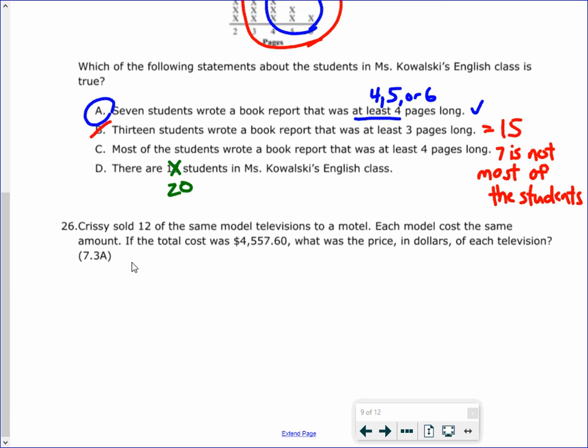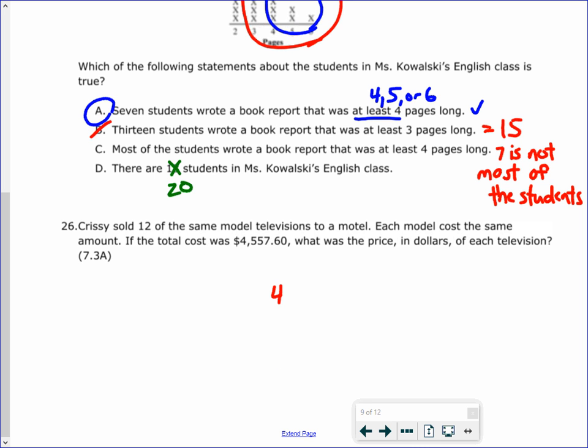All right, Chrissy sold 12 of the same model televisions to a motel. Each model cost the same amount. If the total cost was $4,557.60, what was the price in dollars of each television? So here we have to find the unit rate. So we're going to have to divide these. So it's going to be dollars divided by TVs. So dollars per TV. So unit rate, remember you're dividing them.